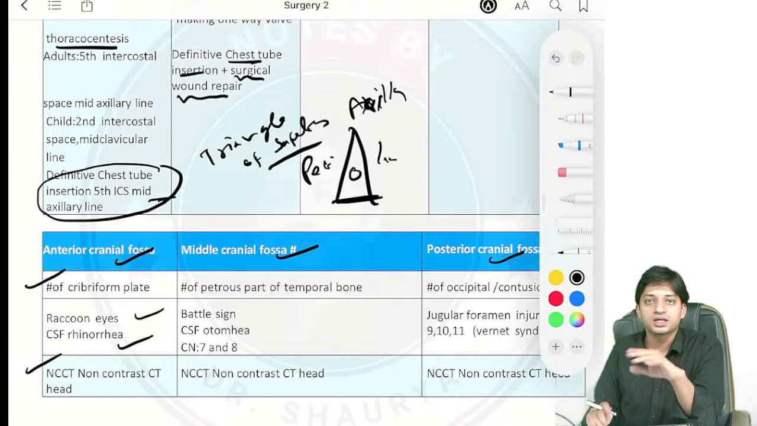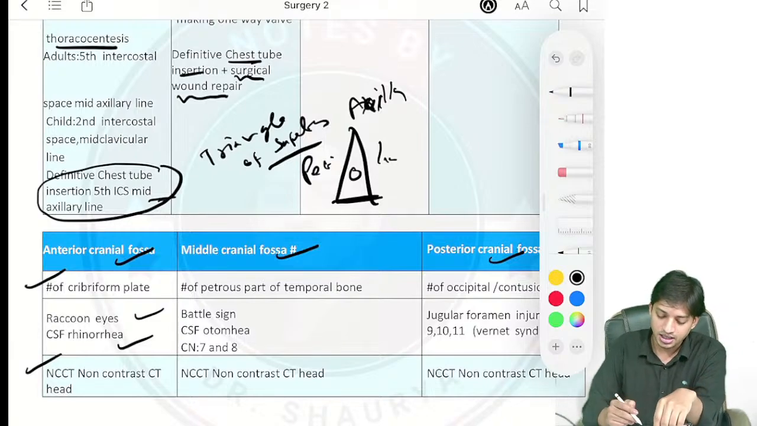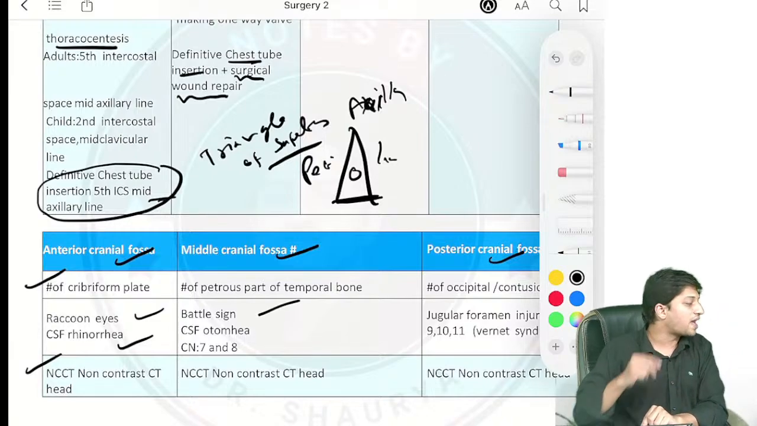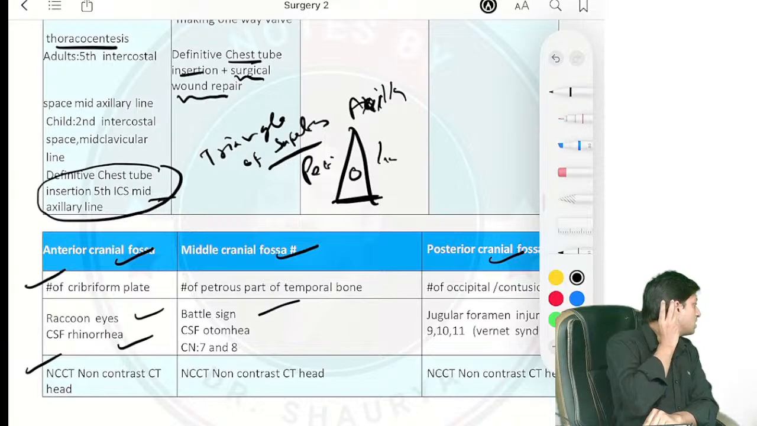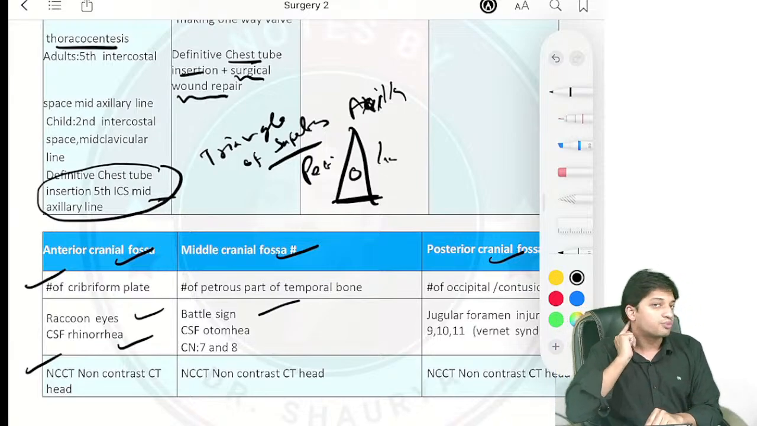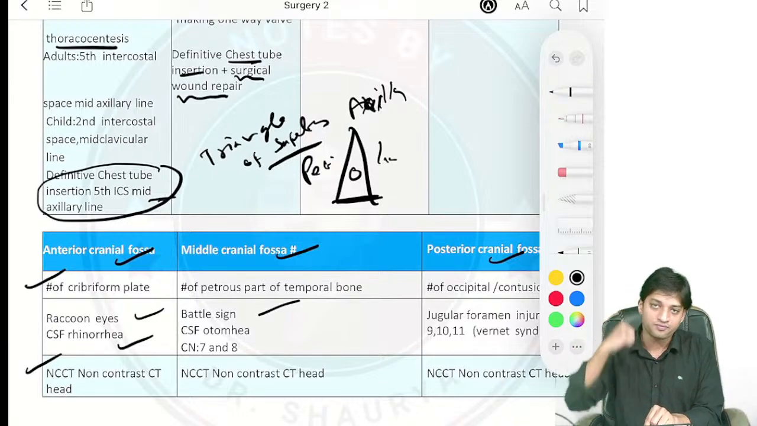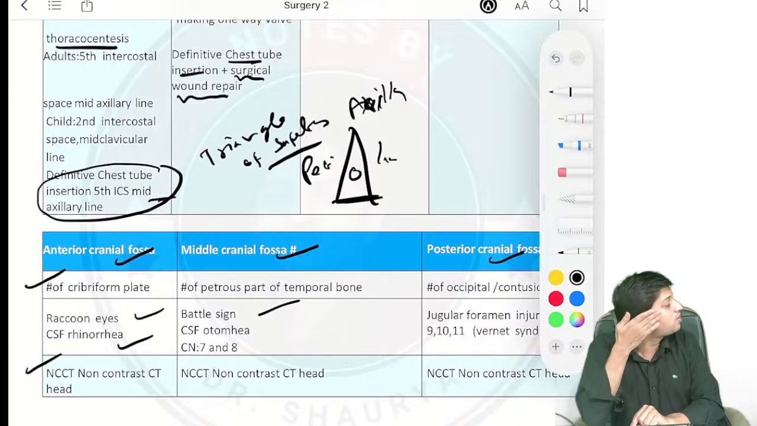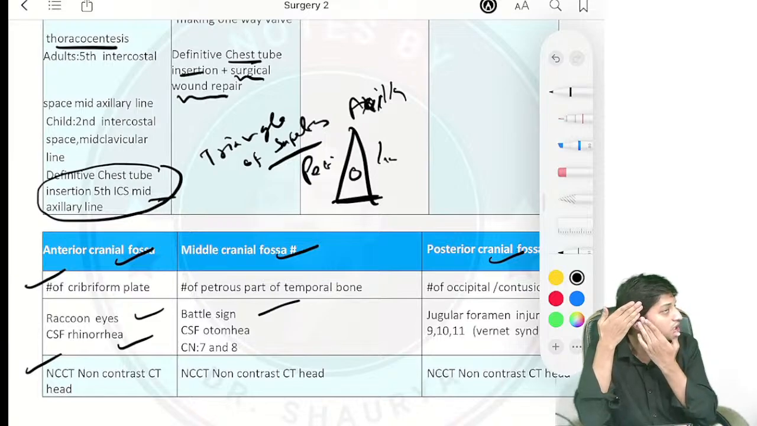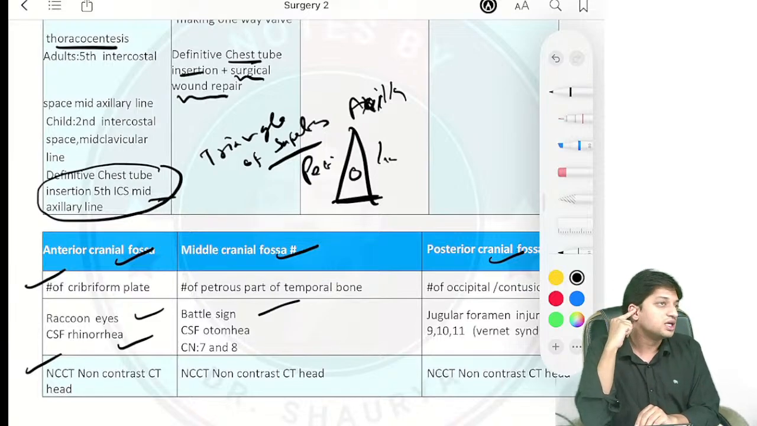Now, what signs will you see? You will see Battle sign, right? And what is Battle sign? Around the mastoid, there will be ecchymosis and bruising, and the hematoma you can see. Now, in middle cranial fossa fracture, I told you, since the temporal bone is here with the squamous and the petrous part, there is risk of CSF otorrhea.